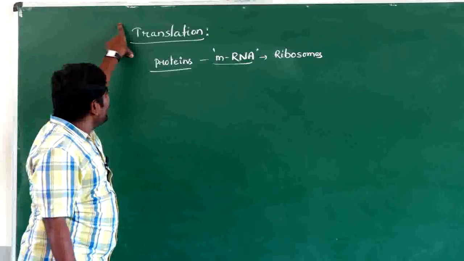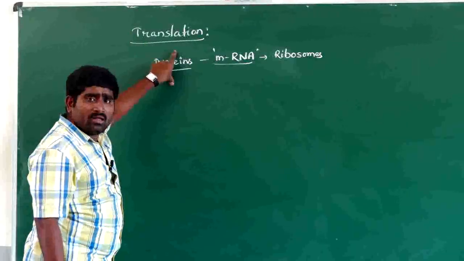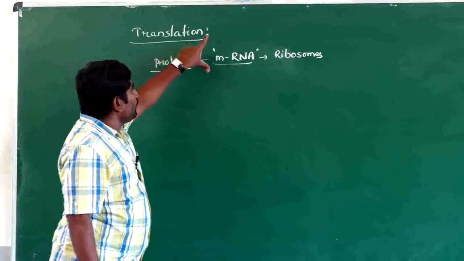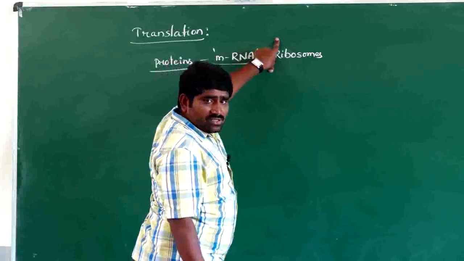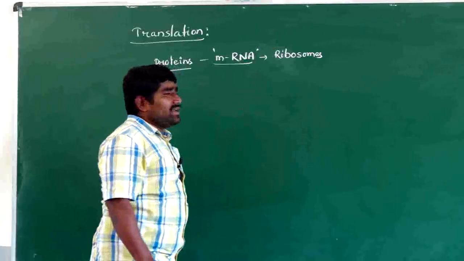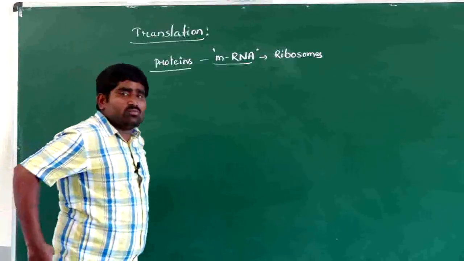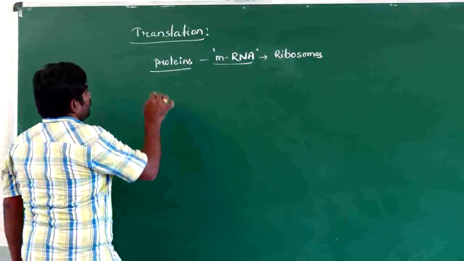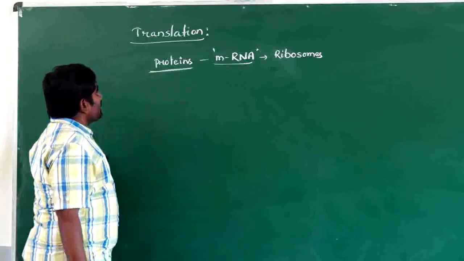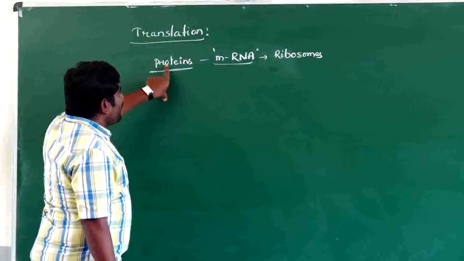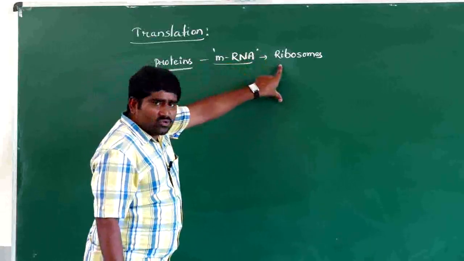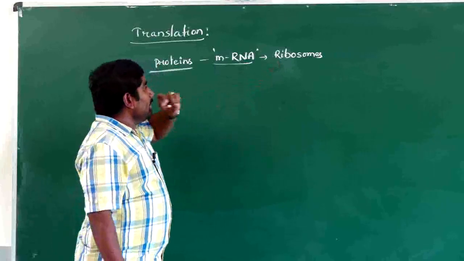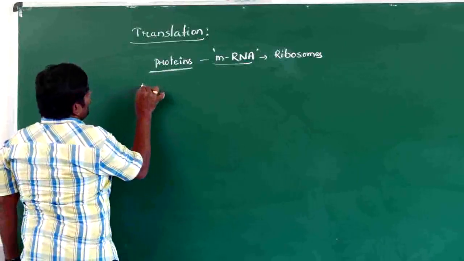What will happen in translation? Proteins will be formed. From where are proteins produced? From the mRNA template. And where does it occur? The process occurs inside the ribosome, on the surface of ribosomes. So the process of translation is nothing but formation of proteins from mRNA template on the surface of ribosomes. Translation has 3 steps.